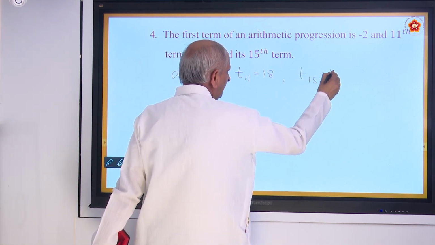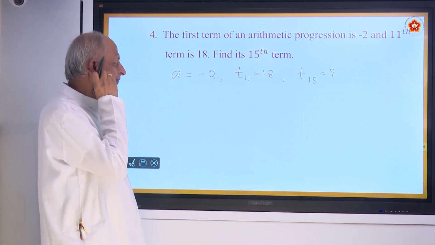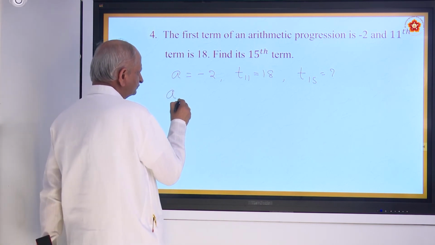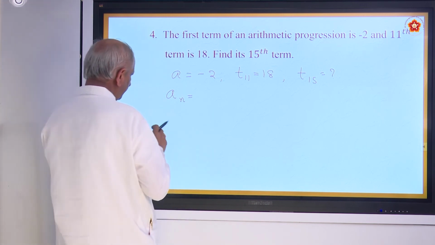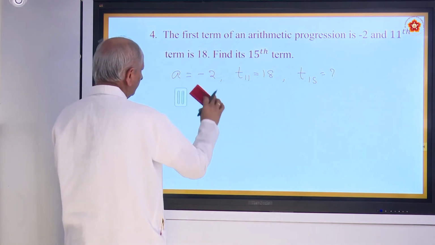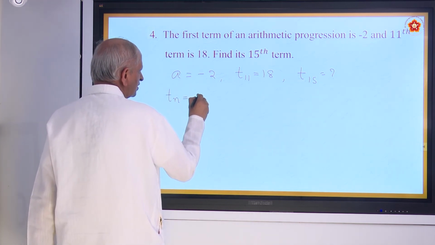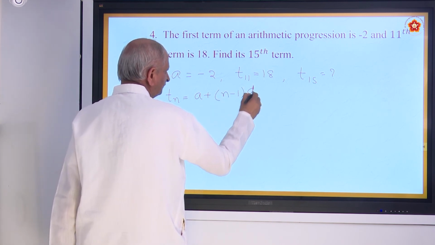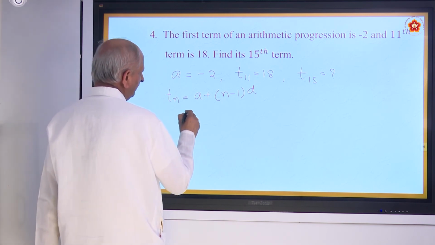Now, here the common difference is not given. First you must find the common difference. Now the formula will be An, or you can say Tn, the nth term. Tn is equal to A plus (n minus 1) into D. And here the first term is minus 2.